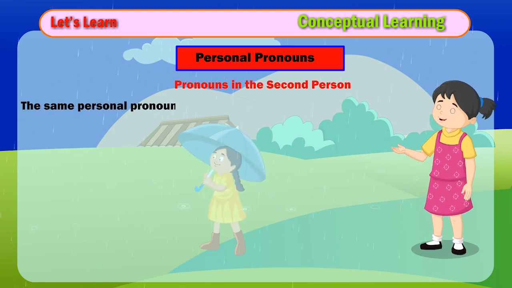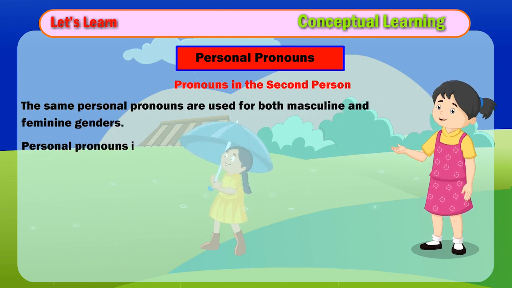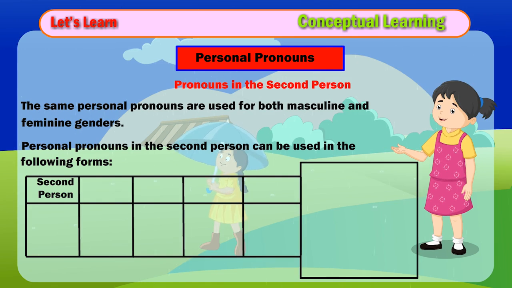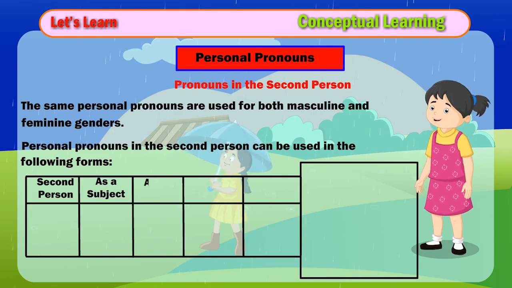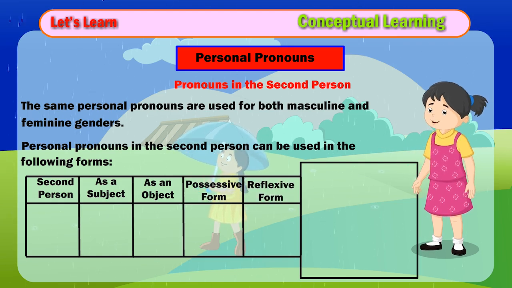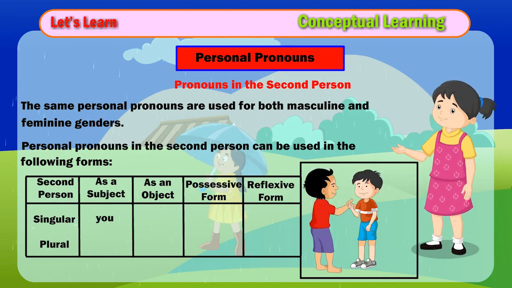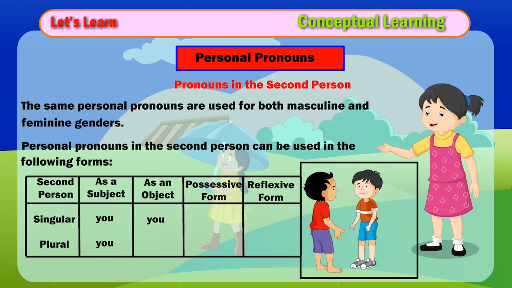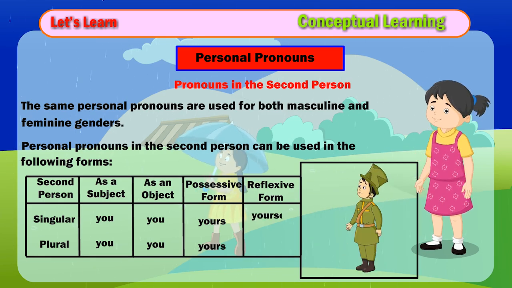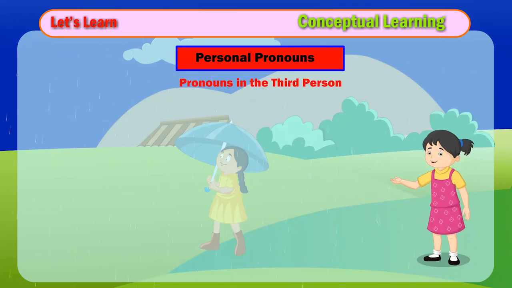Pronouns in the second person. The same personal pronouns are used for both masculine and feminine genders. Personal pronouns in the second person can be used in the following forms. Second person. As a subject, as an object, possessive form, reflexive form. Singular, plural. You, you, you, you. Yours, yours, yourself, yourselves.